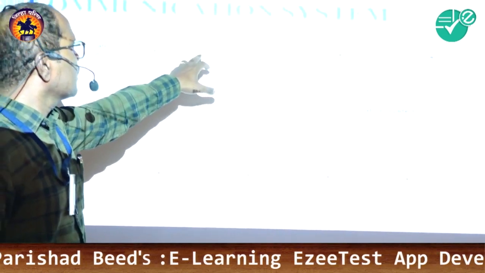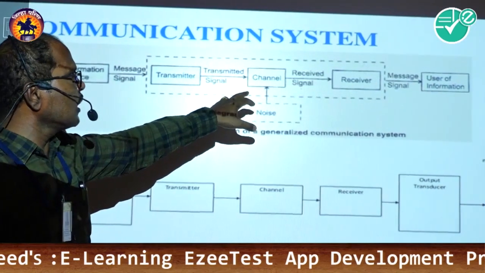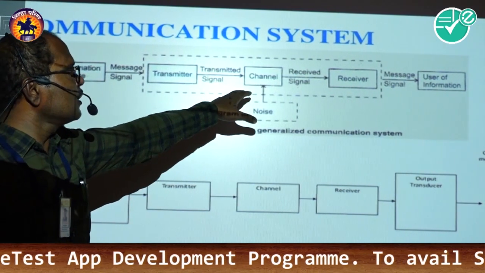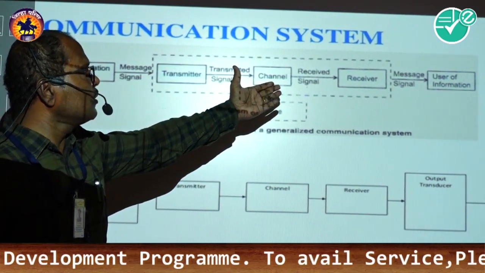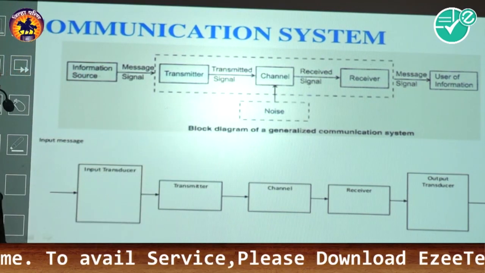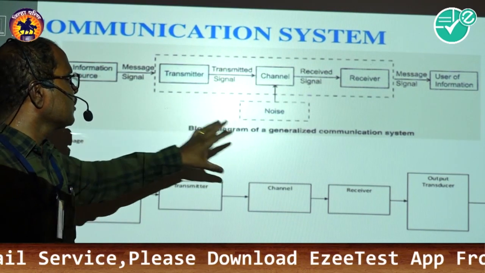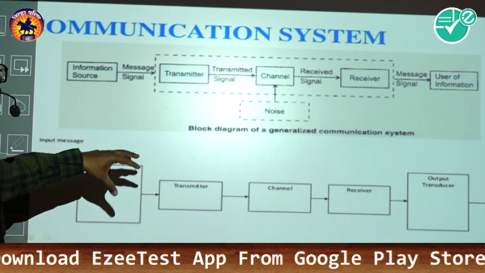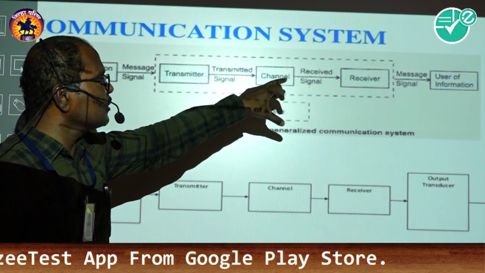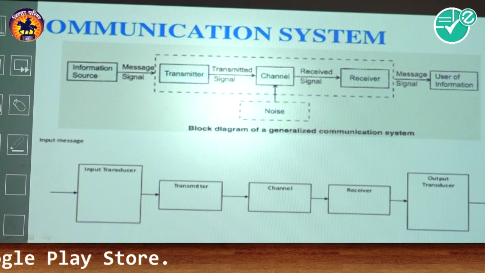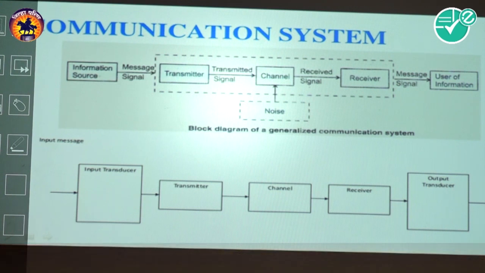The transmitter transmits the signal to the channel. Then the channel propagates the signal to the receiver. And the last block is the use of information, and here is noise. So to remember this block diagram, the three blocks, transmitter, channel and receiver, are important, and we can easily write about the block diagram of this communication system in the examination.